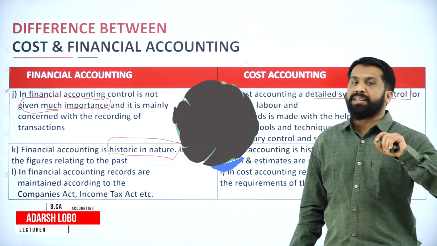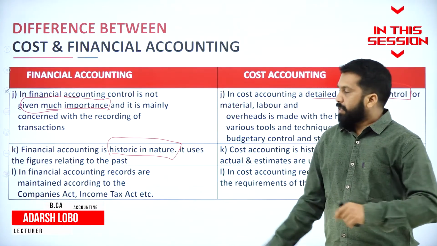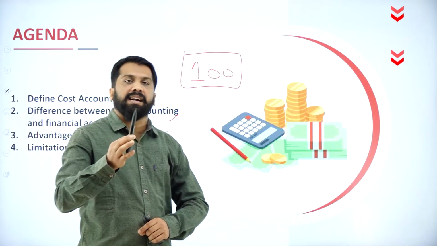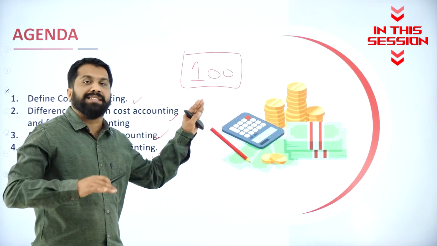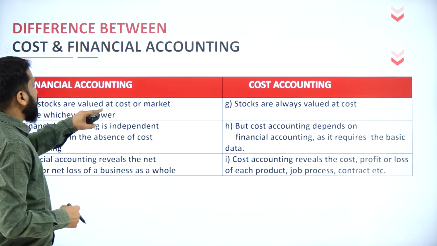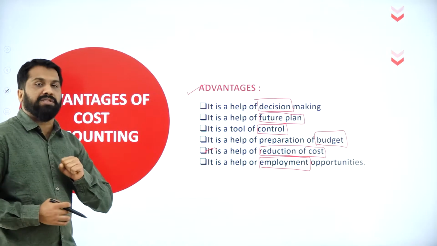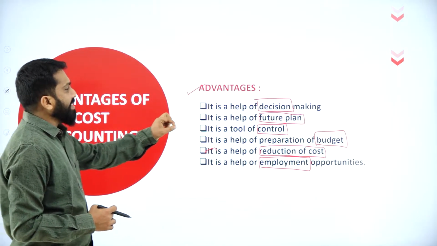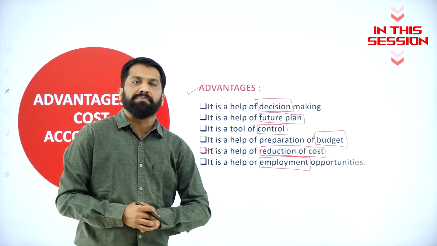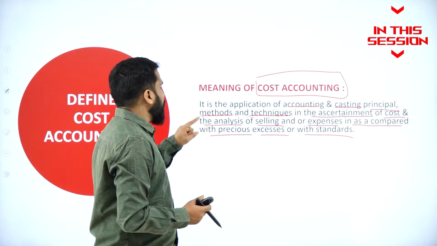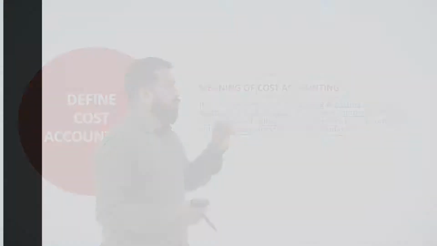10 years back you bought for 10 rupees. The same 10 rupees will be shown in the balance sheet. If it is a second hand or old one, you can sell it for a lesser price. The stock are valued at cost or market price. The first major advantage is that it helps in decision making. Similarly, in cost accounting we will find costing, principal methods and techniques.